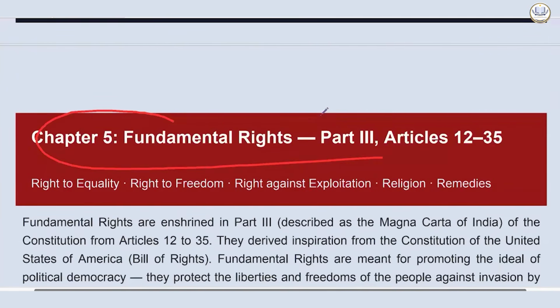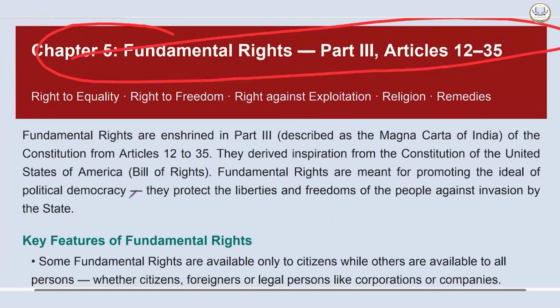Then the next part, your fundamental rights. It is enshrined in Part 3 of the Constitution and called the Magna Carta of India. They derive inspiration from the Constitution of the United States of America, where the Bill of Rights was enacted. And it is meant for promoting the ideal of political democracy. This can be asked. So why has it been enacted? For political democracy. They protect the liberties and freedom of the people against invasion by the state. Otherwise, the state will invade your rights, your dignity.